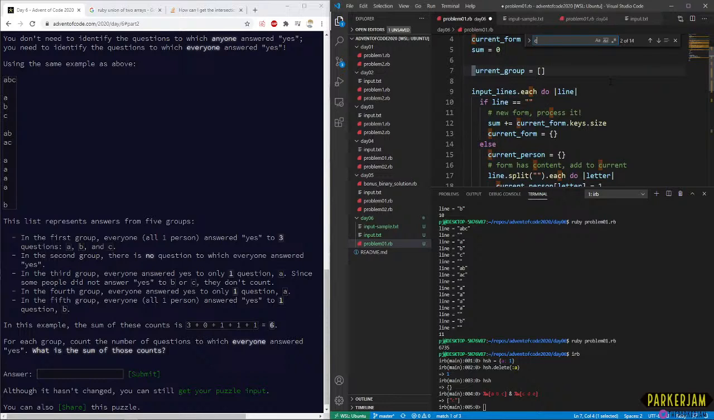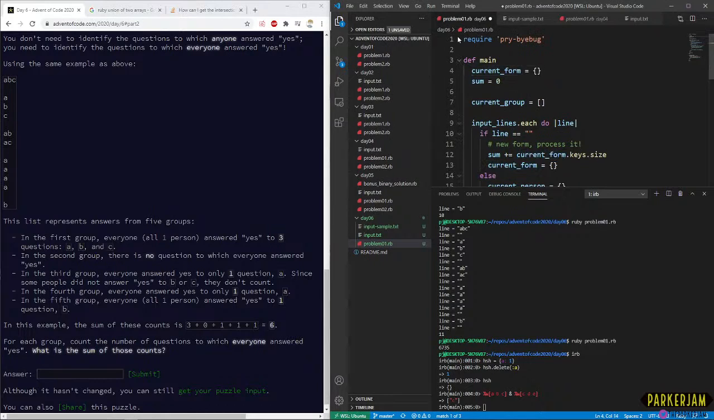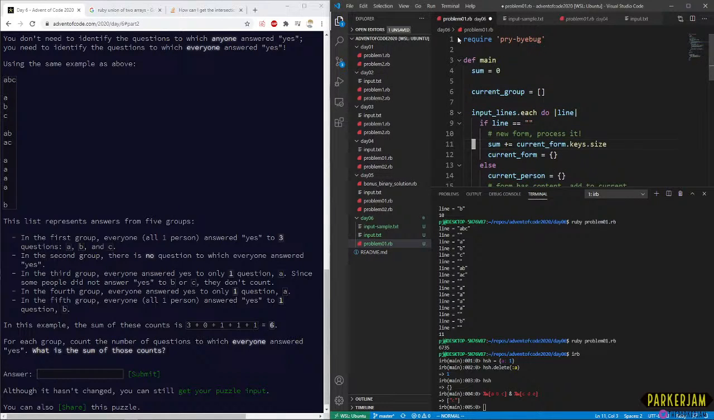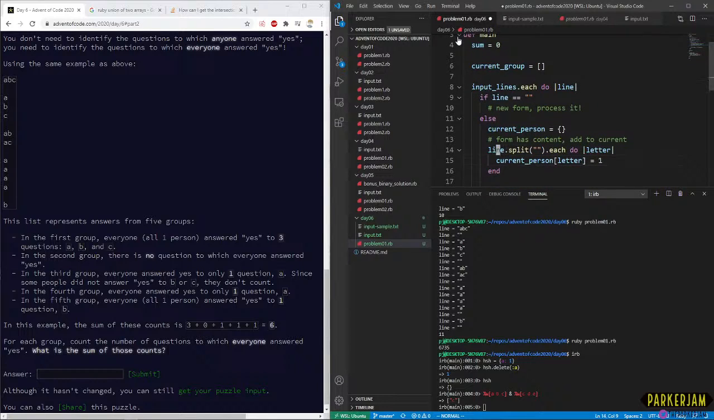Where was I here? I was looking to see if we're ever using current form. Okay, those are going away, so we can get rid of those. We do keep the sum still. Okay, we don't need to worry about current person. That resets itself. Current group equals a new array. That's going to be the last thing we do.